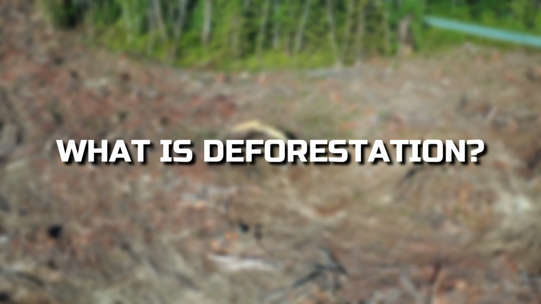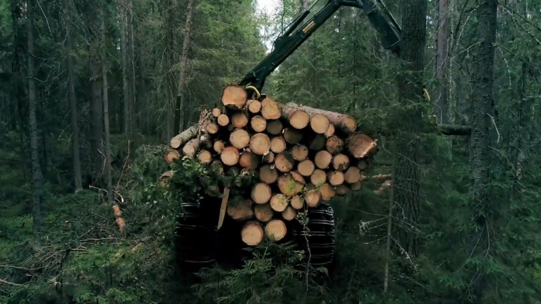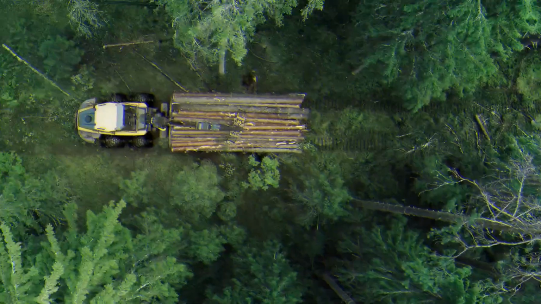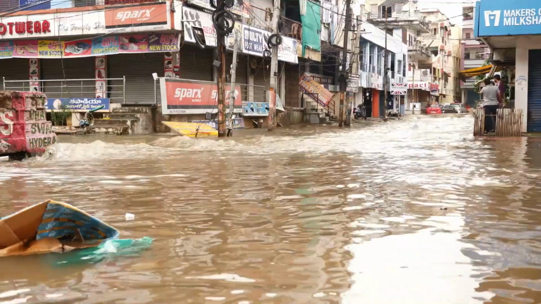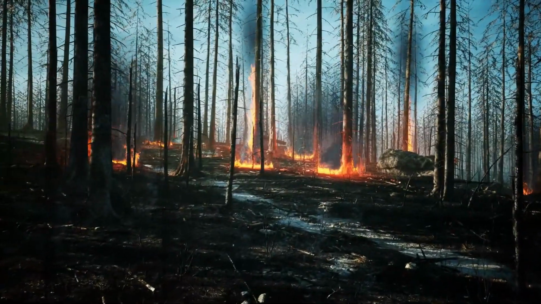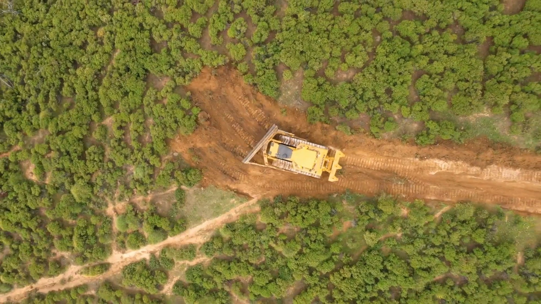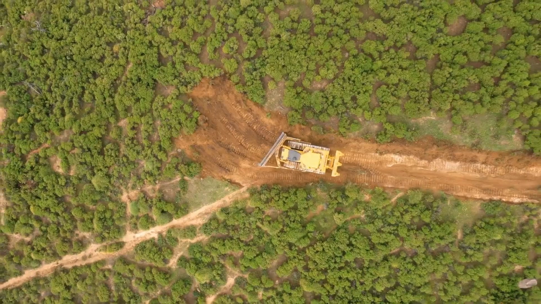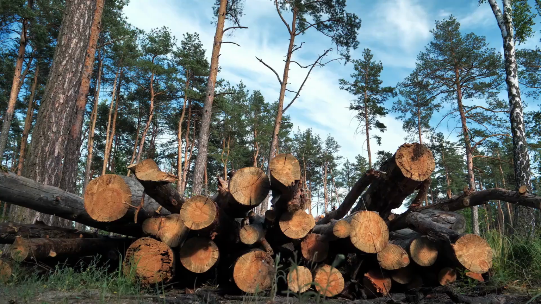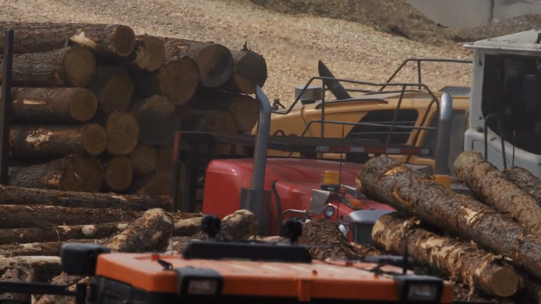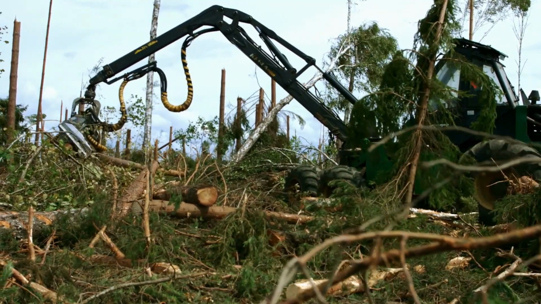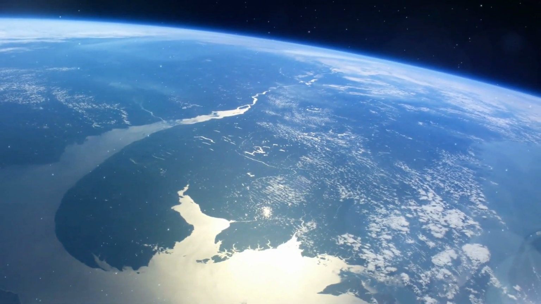What is deforestation? Deforestation is the mass removal of trees over a wide area. The term most often refers to the clearing of trees by humans, but natural processes such as flooding or fire can take down trees too. Most frequently, deforestation occurs to clear land for other purposes, like farming or to collect timber from the fallen trees. Regardless of what drives deforestation, the end result is always the same: the destruction of an ecosystem that once played a vital role in protecting our planet.